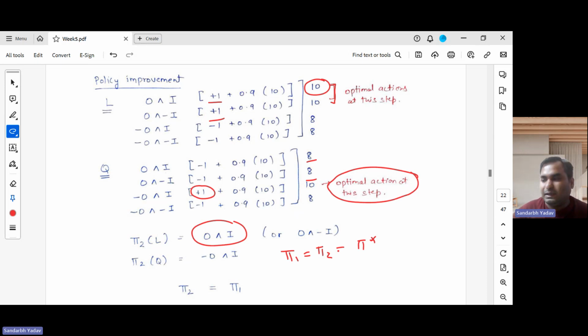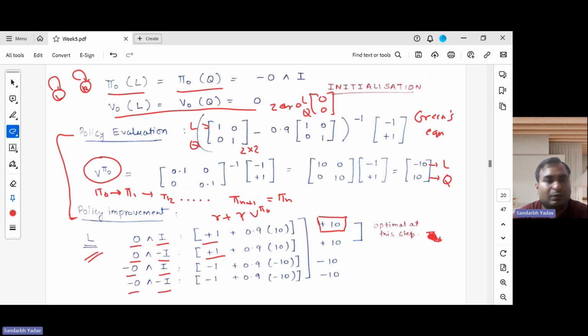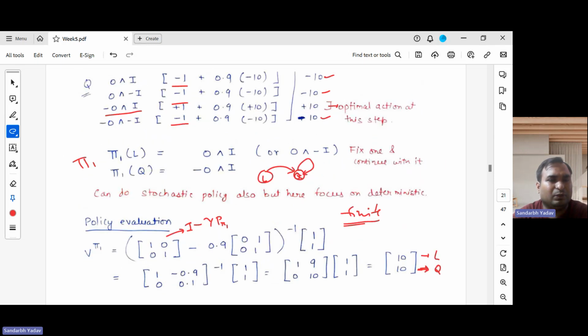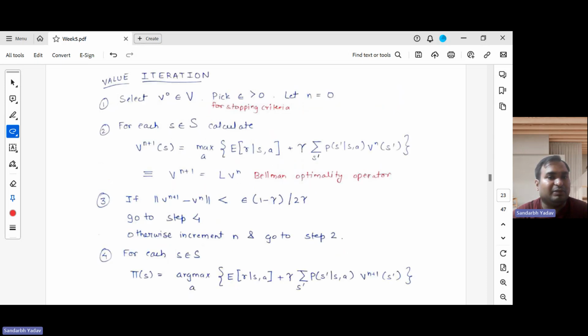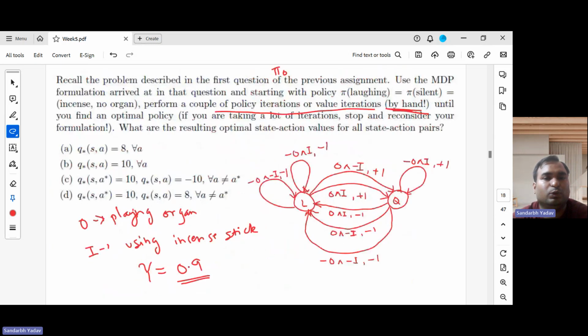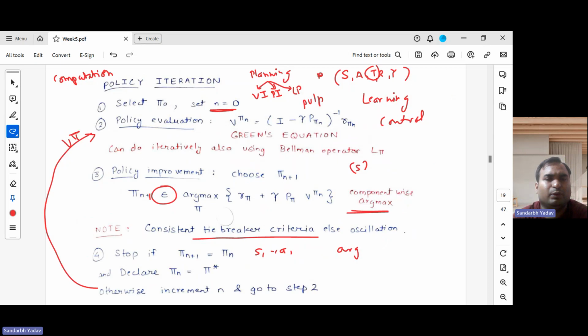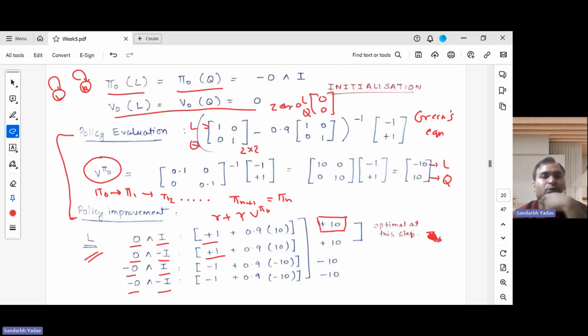In this way, we have done a few policy iterations. How many did we need? We needed just two. This is a very important example because it shows you how to use the value iteration and policy iteration algorithms. Next we will see value iteration, because the question has asked us to do both, perform a couple of policy iterations or value iterations. So we are doing both so that you get an idea how to do this.